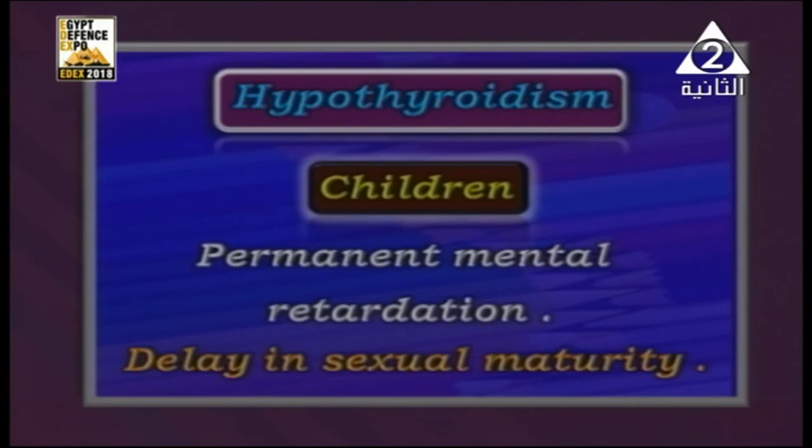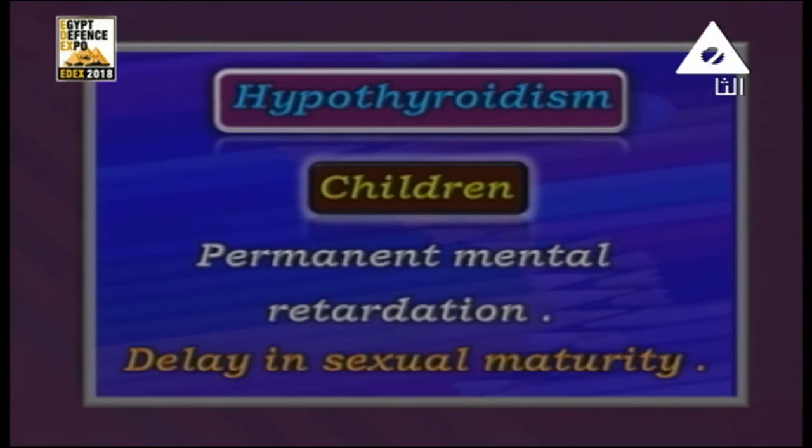Those are the symptoms of the disorder that happens to the children as a result of hyposecretion of the thyroxine gland, which is hypothyroidism in children.